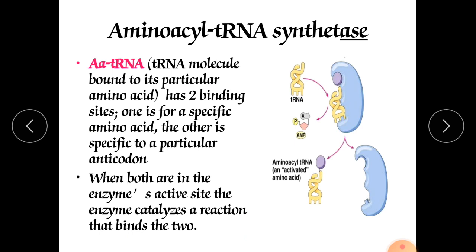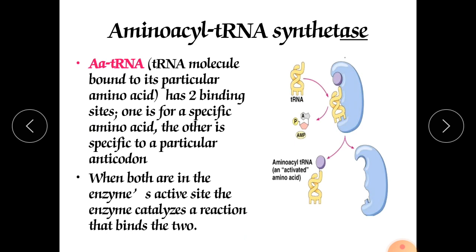Amino acid tRNA synthetase. This is the enzyme responsible for charging the amino acid and for its binding to the tRNA. The tRNA bound to its particular amino acid has 2 binding sites. One is for a specific amino acid and the other is for a specific anticodon, which will bind with the typical codon.